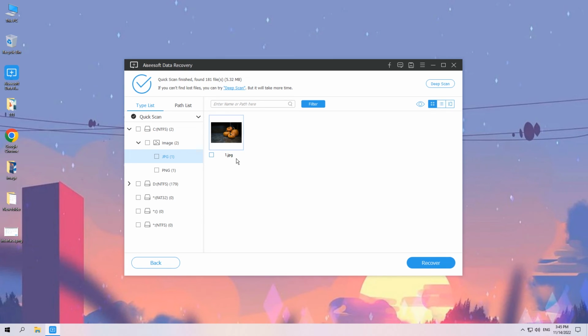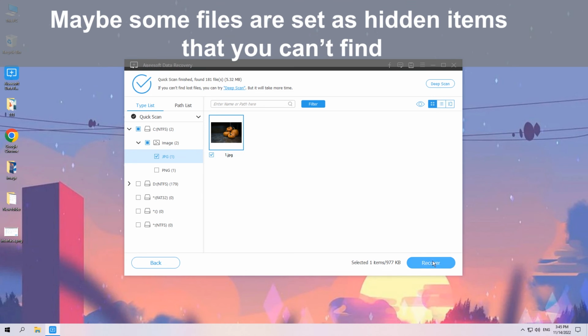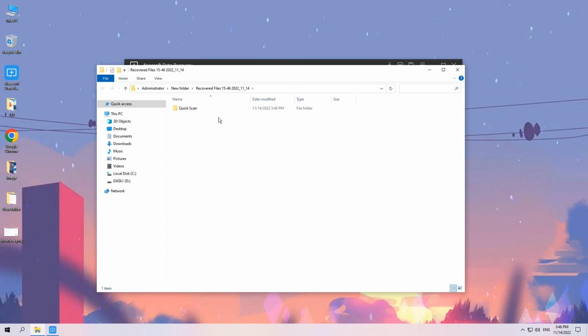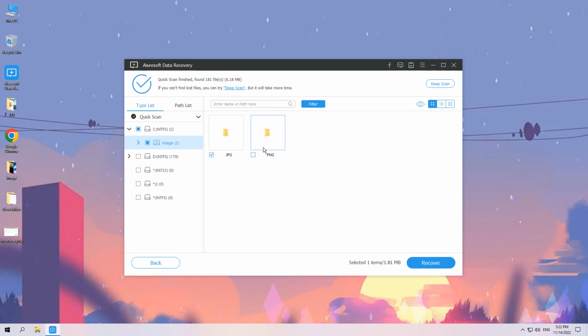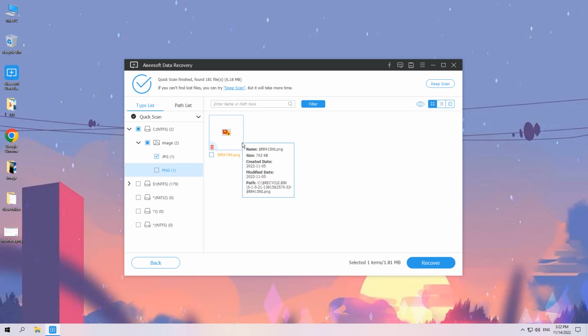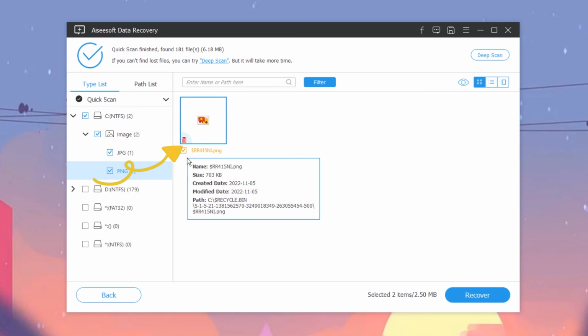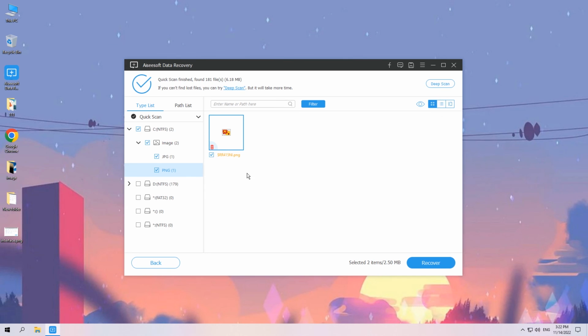In general, the quick scan mode allows you to quickly recover the files that are still in the recycle bin. Maybe some files are set as hidden items that you can't find. If this is your case, check the files, click the Recover button. Another case here. In the resulting window within quick scan mode, you will also find that files completely deleted from the recycle bin will be marked with a red trash can. This means that the files are corrupted, and to get them back, you will need to dig a little deeper.